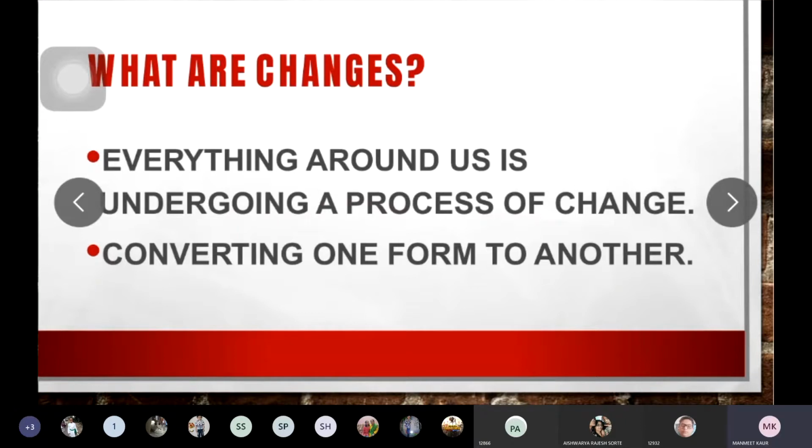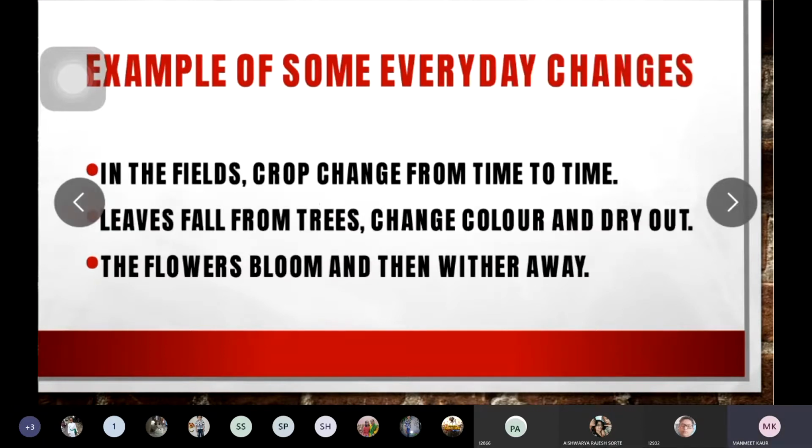So now we will study what kind of changes you observe in your day to day life. Some of the examples of everyday changes that we will study. See, in the field, crops change from time to time. When you sow the seed, that time it is a seed.